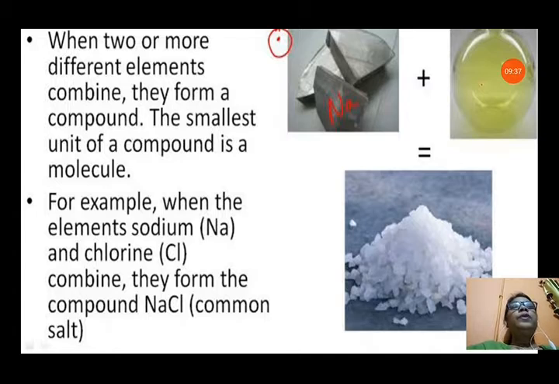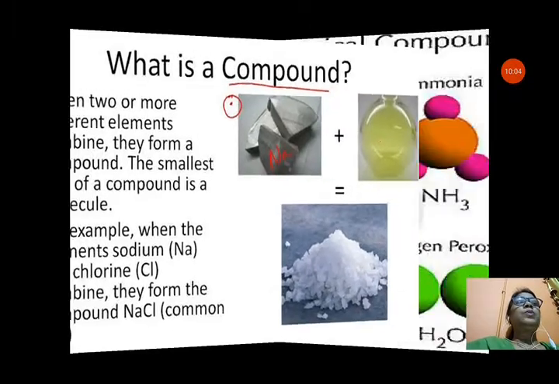The smallest unit of a compound is also a molecule. It will be a different kind of molecule, like sodium and chlorine will combine to form one molecule of a compound that is known as sodium chloride. For example, when the elements sodium, Na, and chlorine, Cl, combine, they form the compound NaCl, common salt. That means NaCl is one molecule of the compound common salt, that is sodium chloride. That is also known as the compound sodium chloride.